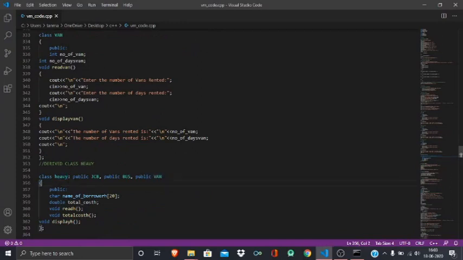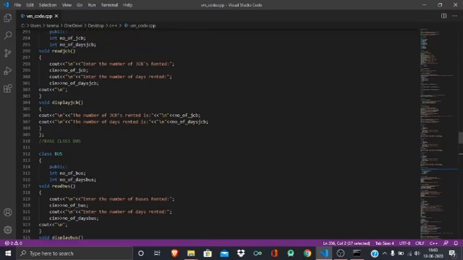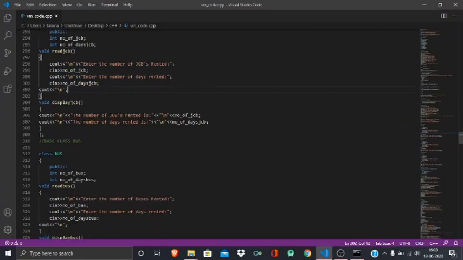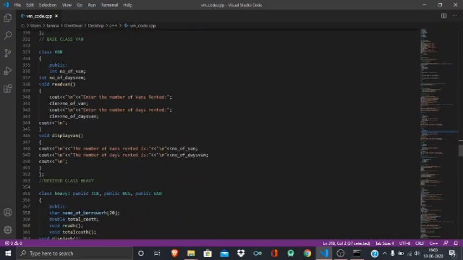So you can see in this case it's multiple inheritance, as the heavy vehicle is inherited from the 3 base classes. So let's see the functions of the base classes. Under public, there are number of JCB and number of days rented, a function to read the JCB, and a function to display the details of the JCB. Similarly for the bus, and similarly for the van.